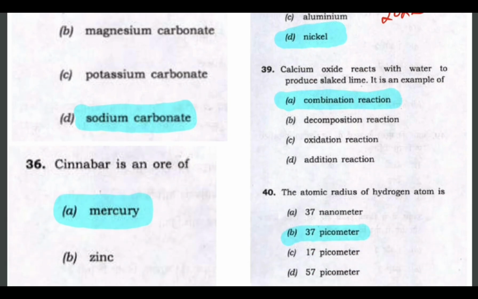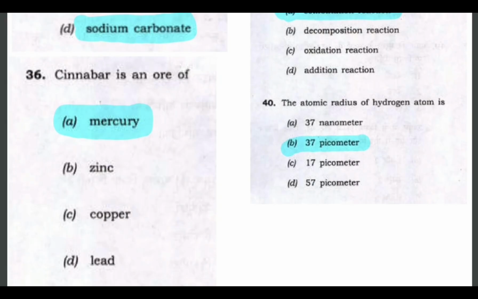And then the next question, calcium oxide reacts with water to produce slaked lime. It is an example of combination reactions. So here the equation would be CaO plus H2O, which will give Ca(OH)2. And then this next question, this is also a very important question and has been repeated so many times. So just remember this, the atomic radius of hydrogen atom is 37 picometer.